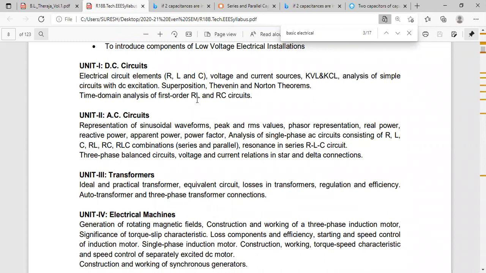Next question. Problem on series RC transient circuit. I had told in the class. Go through that problem.